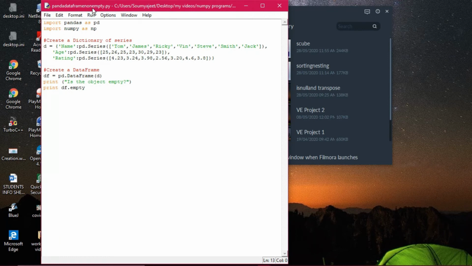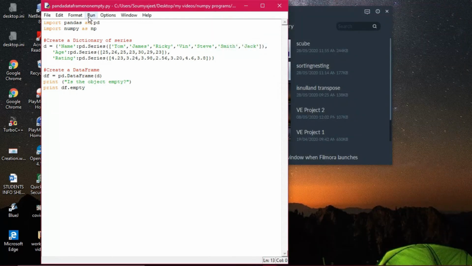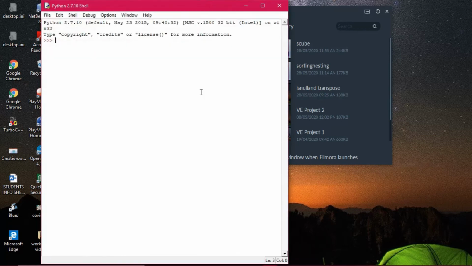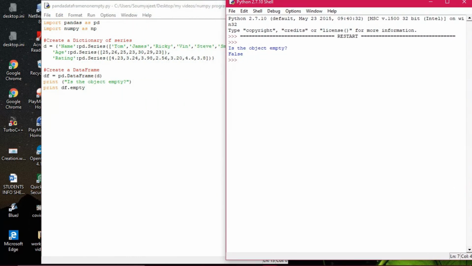Now you see I'm executing this program. Very simple thing to do, this is called the empty command. Let us see the nature of output. I'm doing a fresh one for you. Now you see what it shows. It is showing here, is the data frame empty, is the object empty? It shows you false.